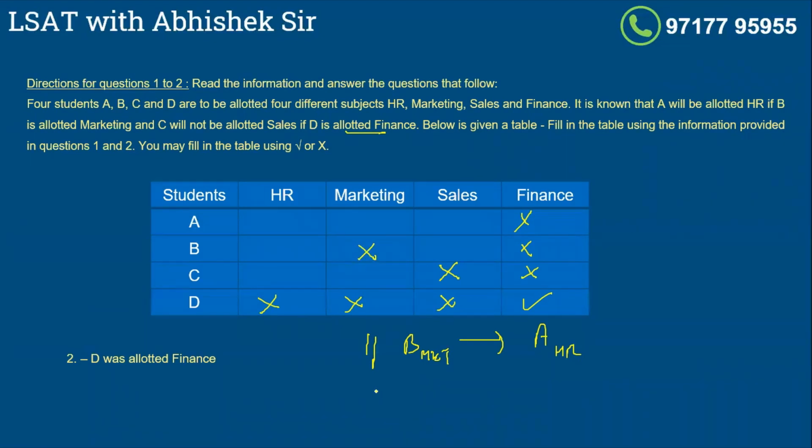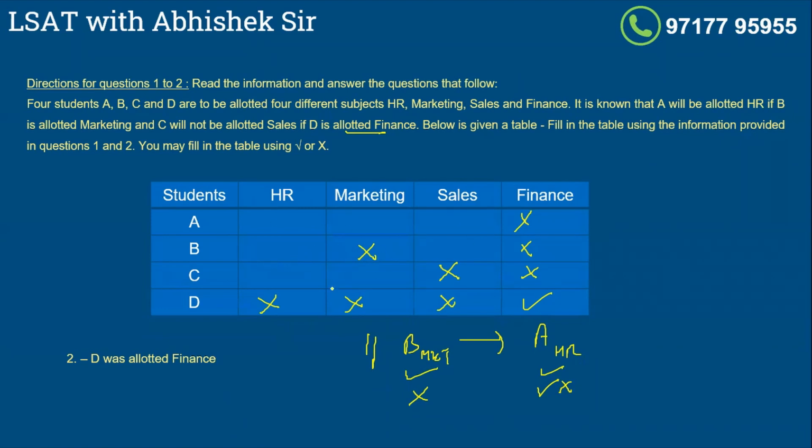So guys, one mistake that people make here is, if B is not given marketing, they put a cross here saying that A will not be given HR. That we cannot do. That's what I've taught you till now. If B is given marketing, A will definitely be given HR. But if B is not given marketing, A can still take HR. So if you put a cross here, you would have committed a mistake. So I cannot do that, right? So if B is not given marketing, B could be given sales, B could be given HR.